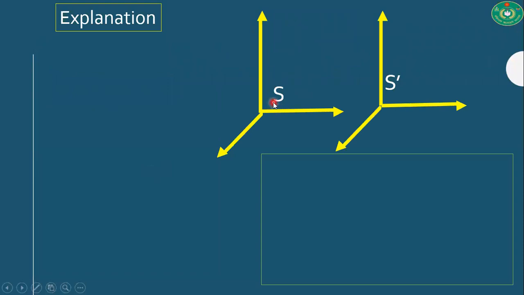Let us suppose there are two frames of reference, S frame and S prime frame. These two frames are inertial frames. Here an observer is reading a book, a physics book. He starts to read this book at t1 prime and finishes at t2 prime. So the time interval is del t prime.